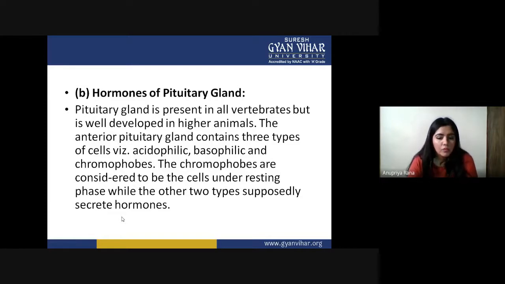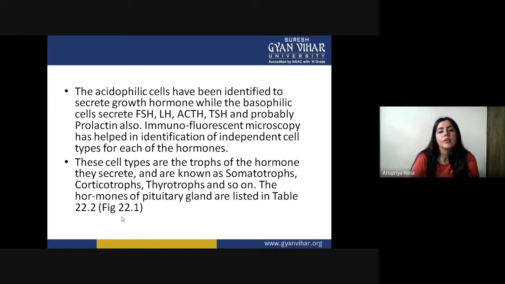When the anterior pituitary needs the hormone, it can take it from them, but until it is in need, they can store it. The acidophilic cells have been identified to secrete growth hormone, while the basophilic cells secrete FSH, LH, ACTH, TSH, and probably prolactin also. So the acidophilic are responsible for secreting growth hormone, and the basophilic are responsible for secreting FSH, LH, ACTH, TSH.